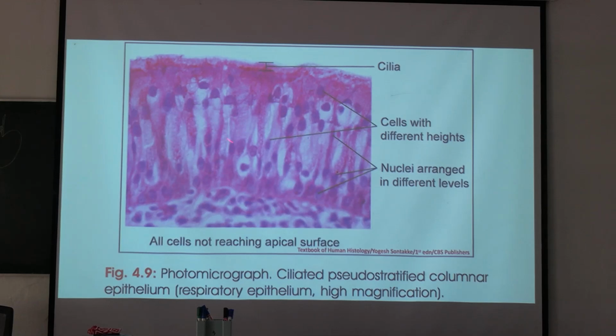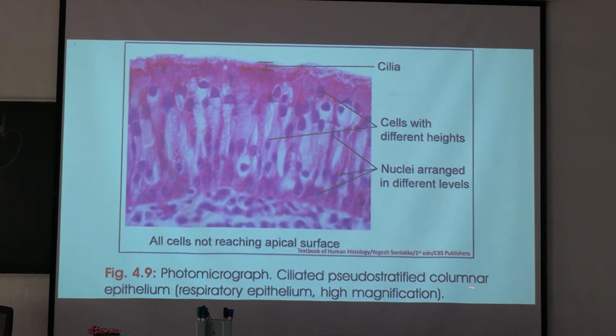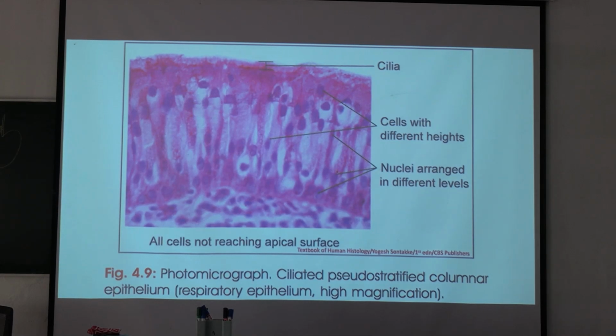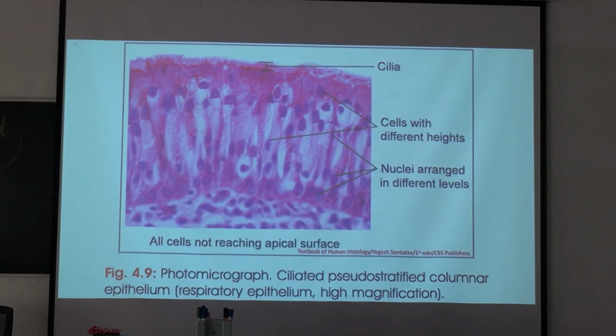See, this is the high power view of the ciliated pseudostratified columnar epithelium of the respiratory tract, that is in trachea. Okay, you write it down: pseudostratified ciliated columnar epithelium seen in respiratory epithelium, trachea. We have a slide of trachea in our histolab.